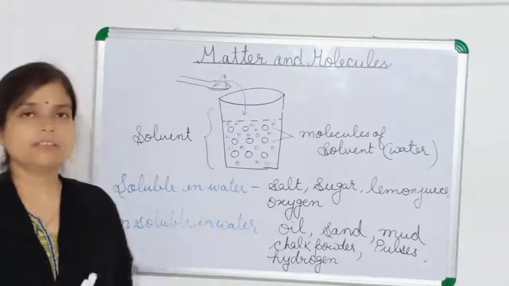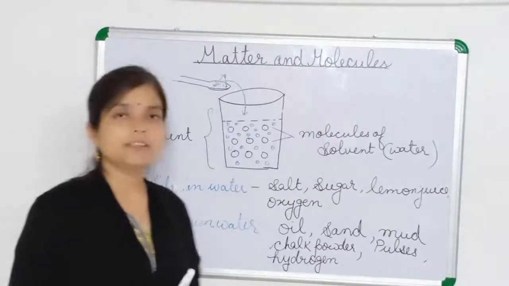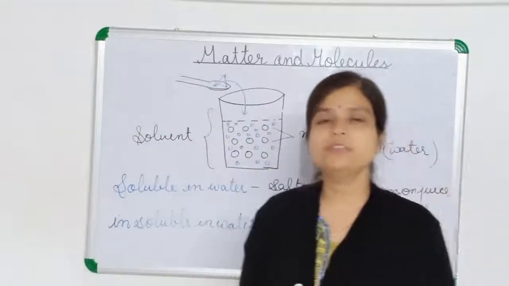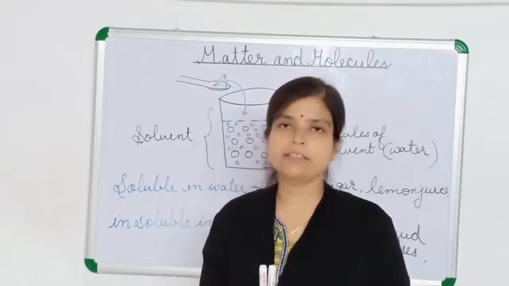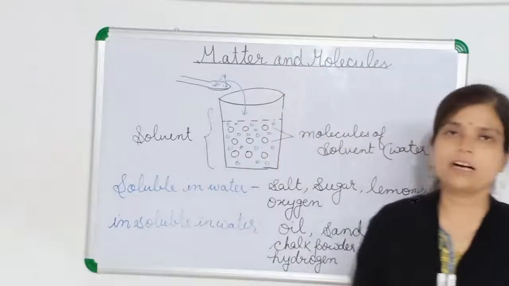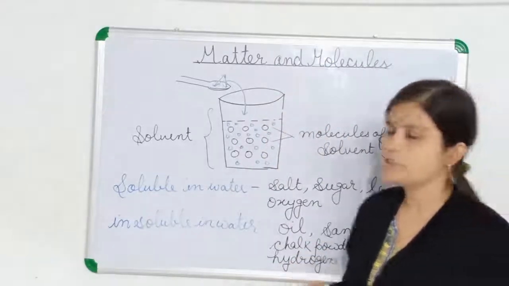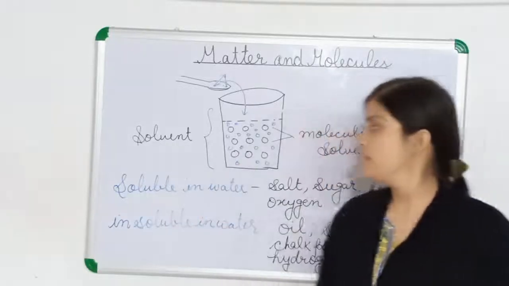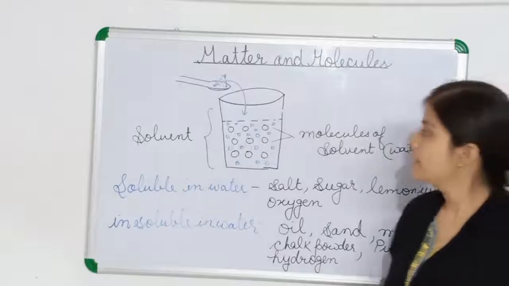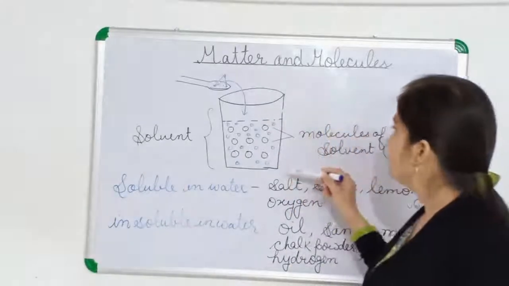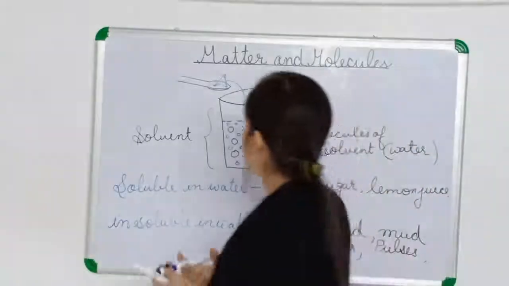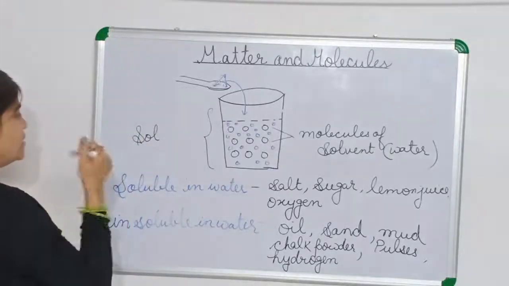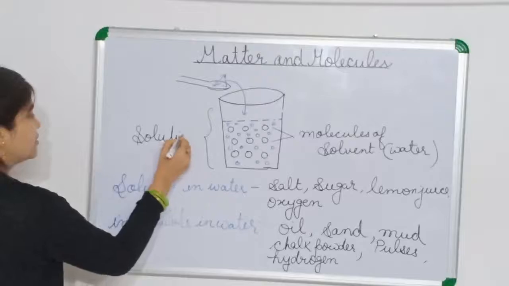Now what is solution? A solution is formed when solute dissolves in solvent. After dissolving, we get a solution.